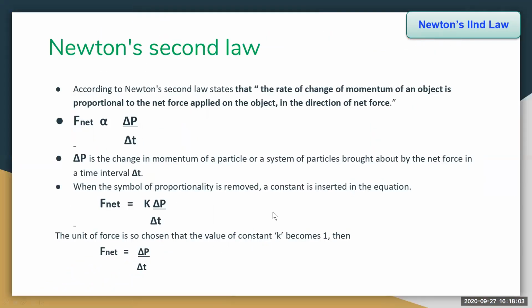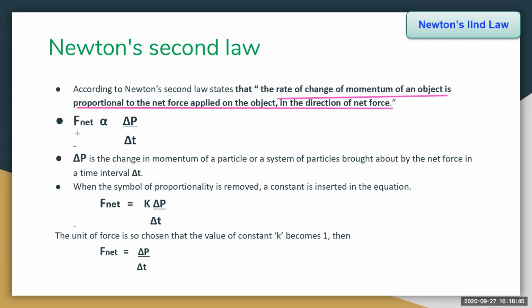Newton's second law states that the rate of change of momentum of an object is proportional to the net force applied on the object, in the direction of the net force. Now, what is the change of momentum? Just now we have studied that momentum is mass into velocity. If there is a change in the mass or the velocity, the rate of change in the momentum is proportional to the force applied on the object. And the change in the momentum will be in the direction of the net force.